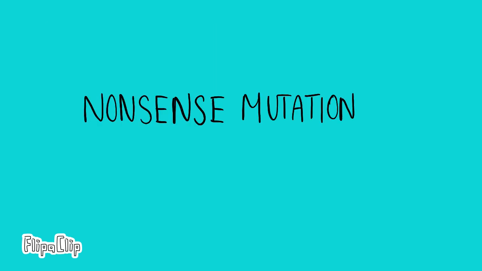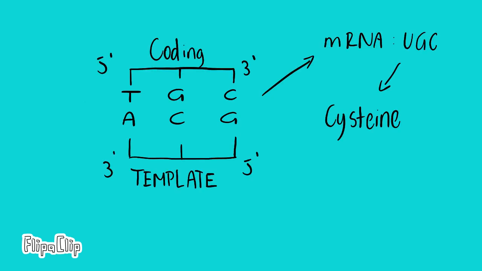Nonsense mutations are when a point mutation in the DNA strand leads to a stop codon instead of the intended amino acid. For example, let's look at the segment of template DNA which has ACG. After transcription, our mRNA will have UGC, and after translation, we will have a cysteine amino acid in the polypeptide chain.